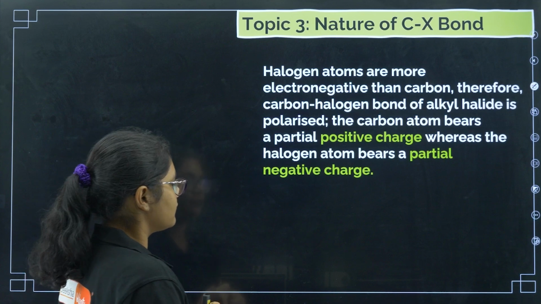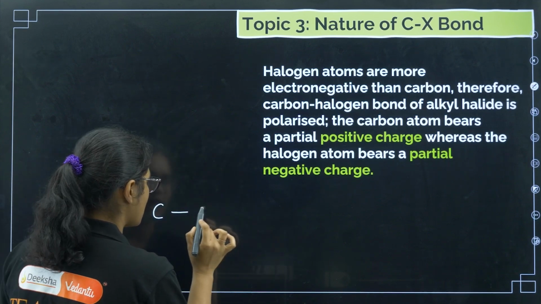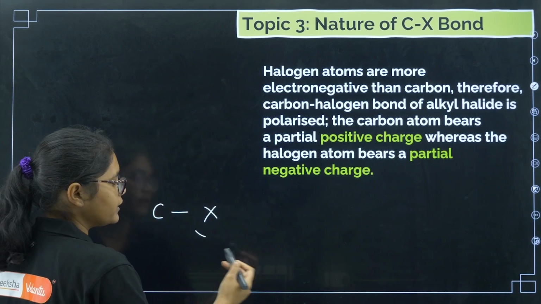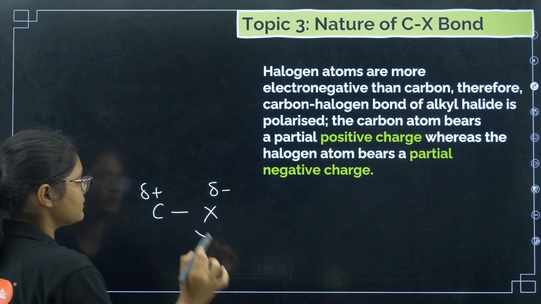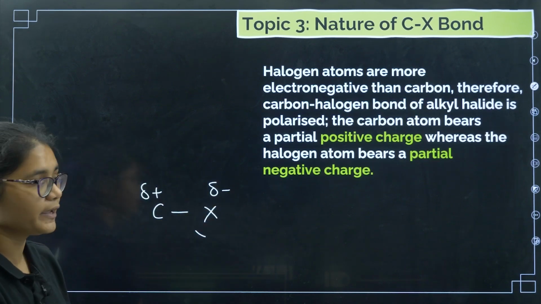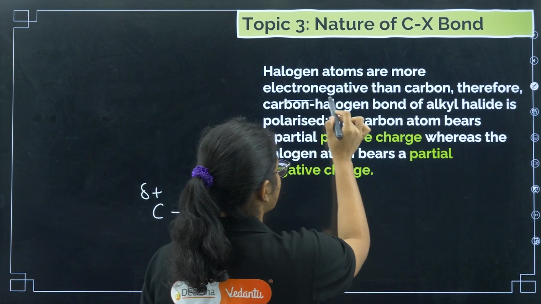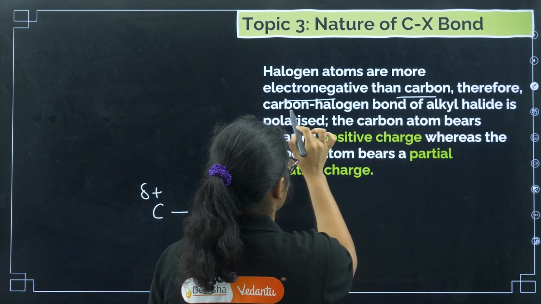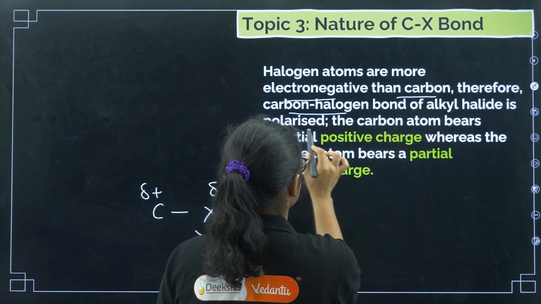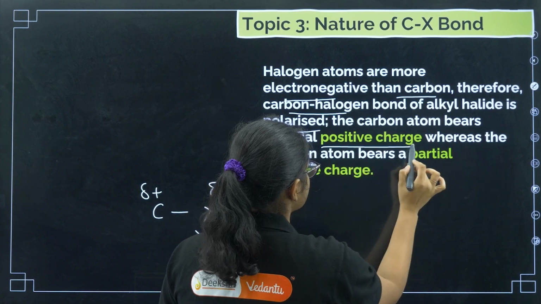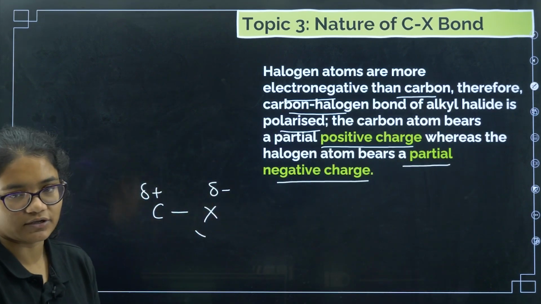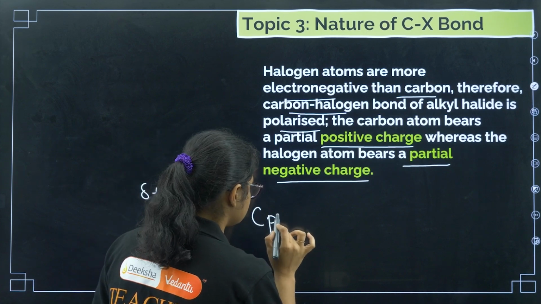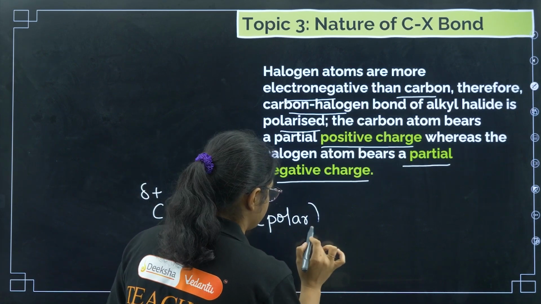Next, coming to the nature of the C-X bond. You have to understand that halogens are more electronegative than carbon. So halogens will have a delta negative charge, carbon will have a delta positive charge. Halogen atoms are more electronegative than carbon, therefore the carbon-halogen bond of alkyl halide is polarized. The carbon atom bears a partial positive charge and the halogen bears a partial negative charge. So I can say that the C-X bond is polar in nature.